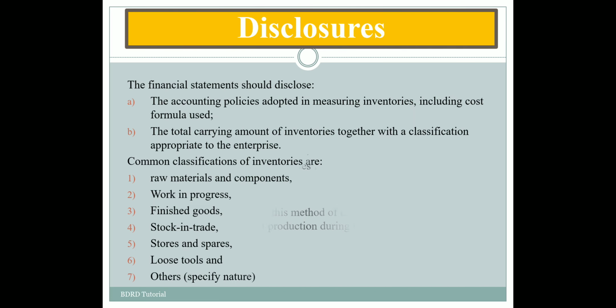Now there are certain disclosures which need to be made in the financial statements. The first one is accounting policies adopted in measuring inventories as well as the cost formulas used. And the second one is total carrying amount of inventories together with a classification appropriate to the enterprise. So here are some common classifications of inventories: raw materials and components, work in progress, finished goods, stock in trade, stores and spares, loose tools, and others.